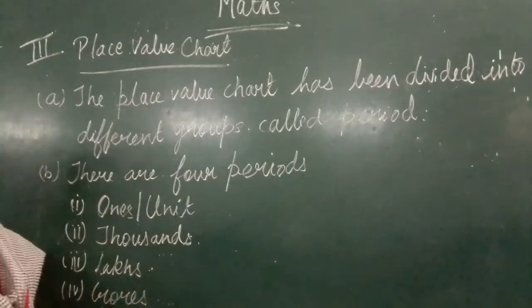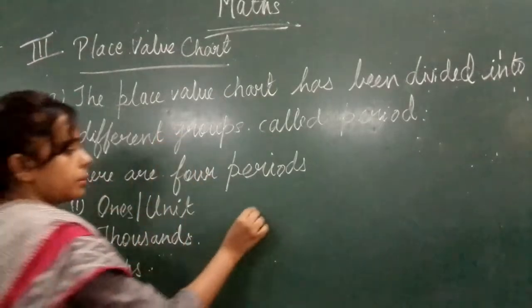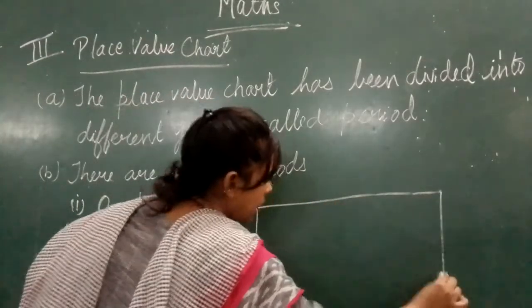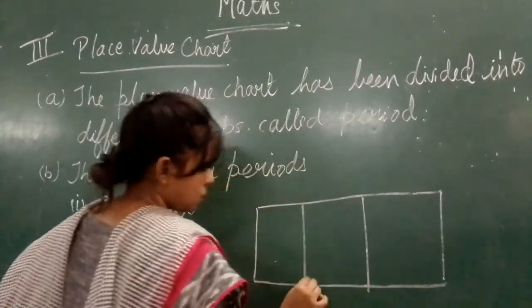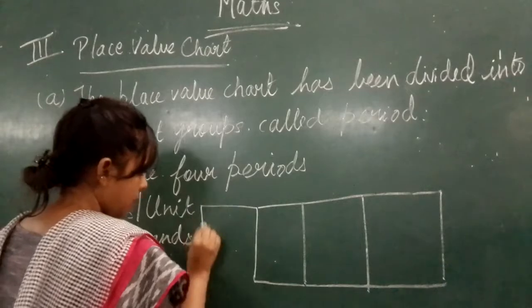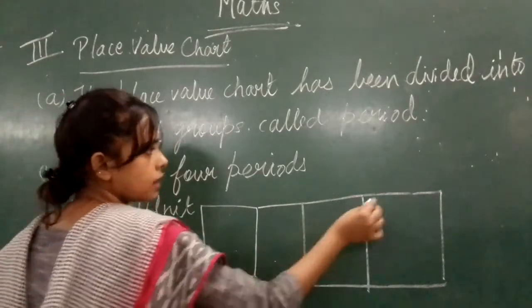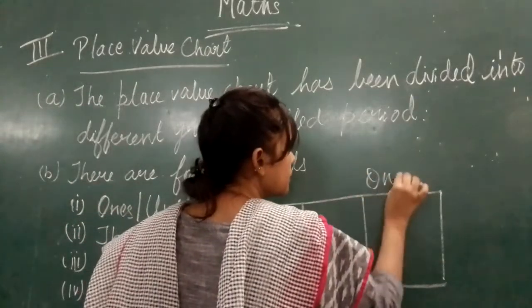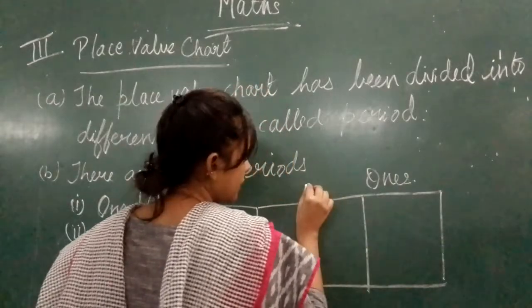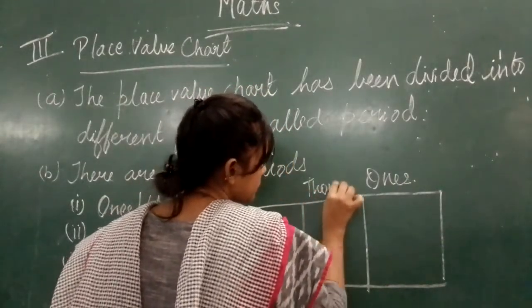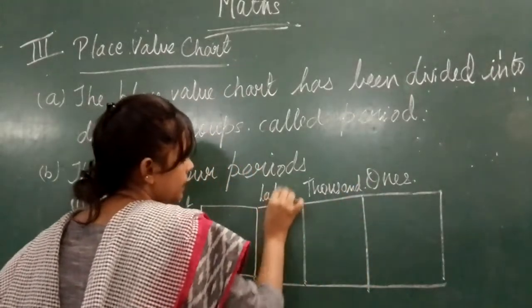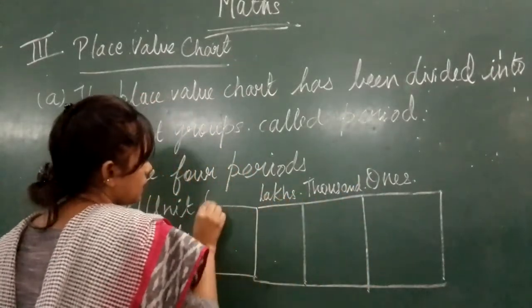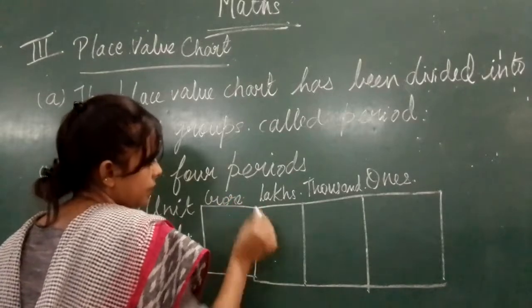You have made the table before also. Just make it again so that you don't forget it and you have practice. 1, 2, there's only 3. We'll add one more, 4. The first is the ones period. Then the thousands period. Then the lakhs period. Then the crores period.